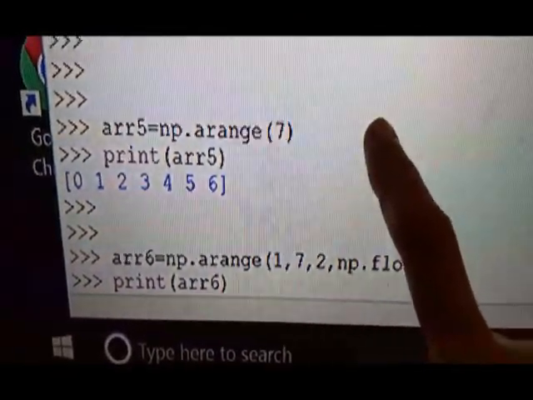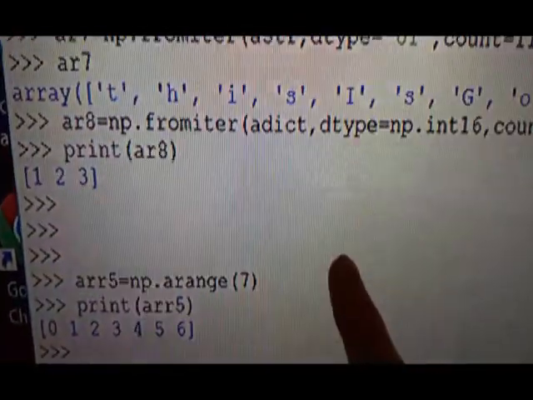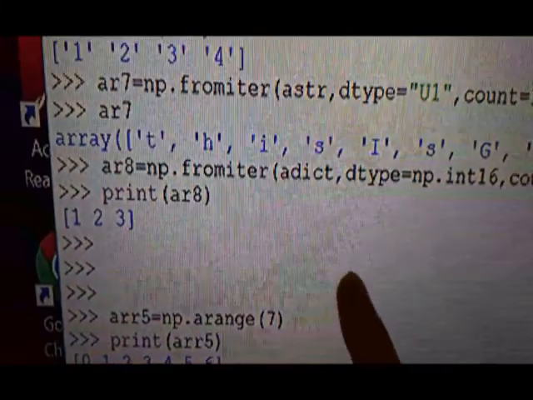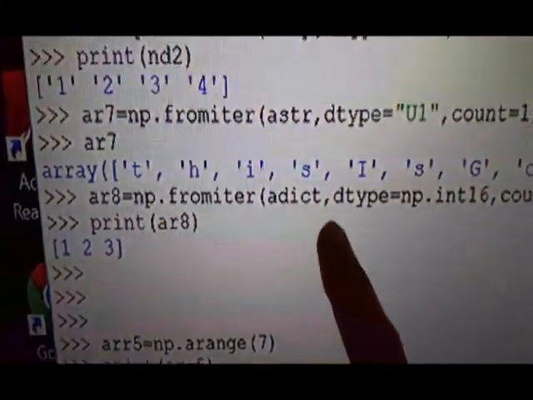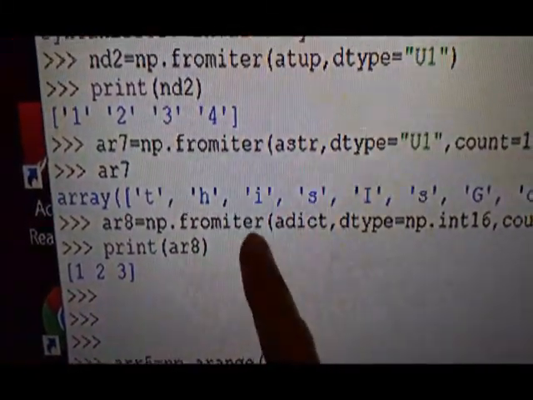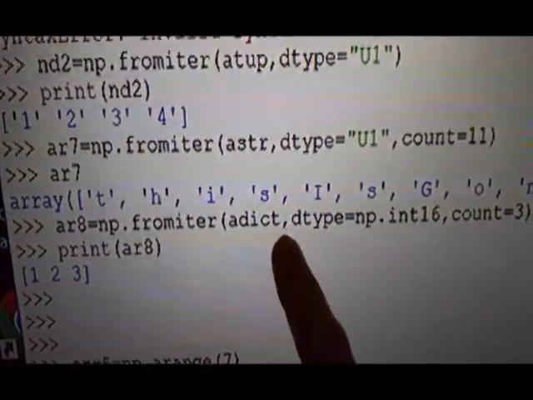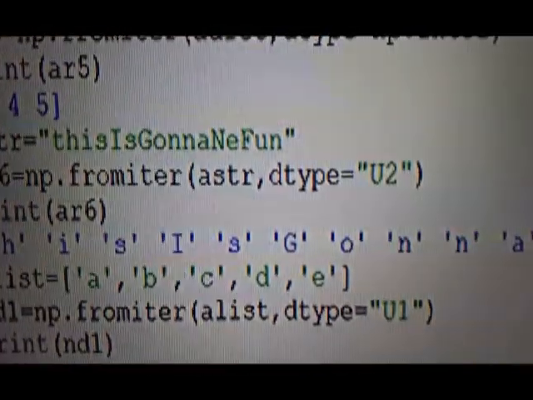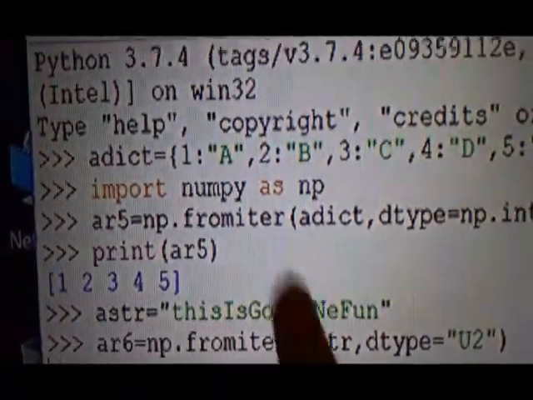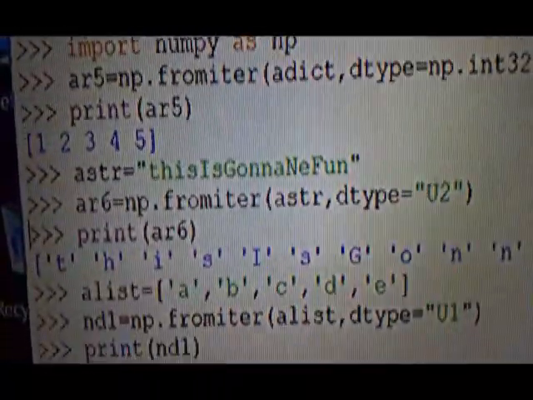Then one more is there. That is, ar8 is created from fromiter. Dictionary is taken. This dictionary adict is taken as argument here, and then it is created.